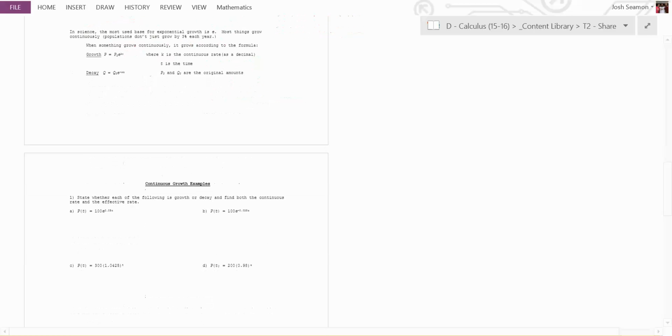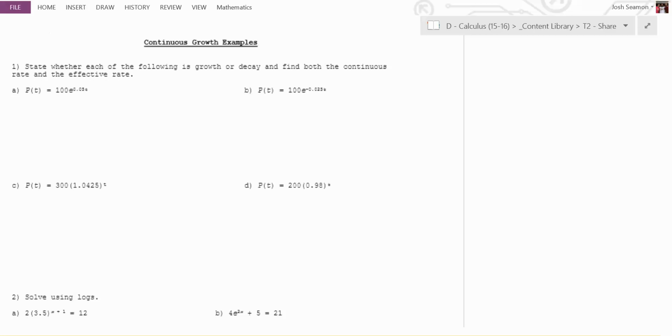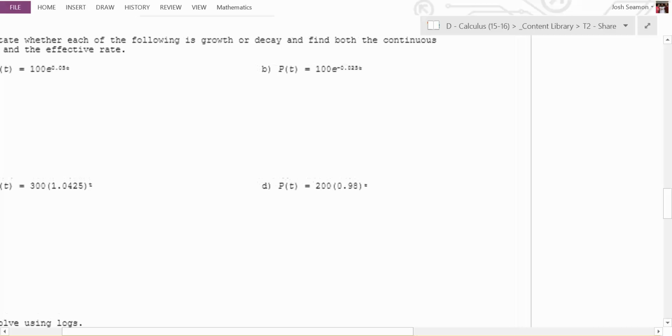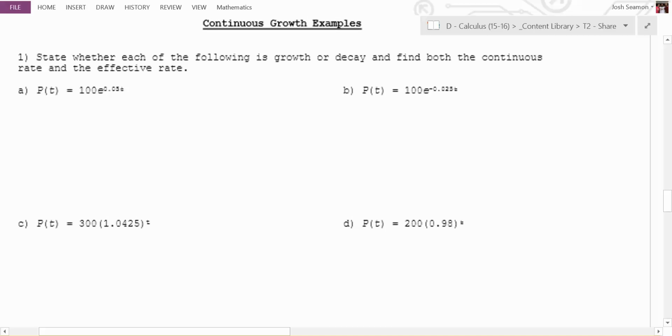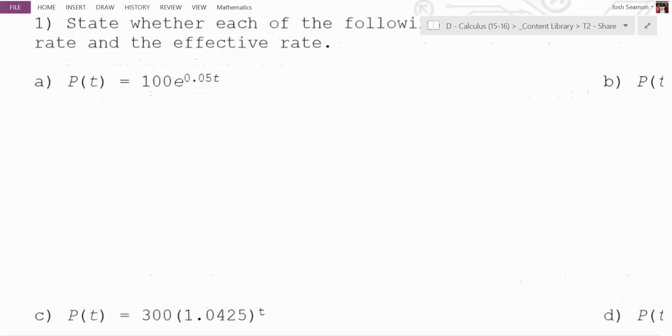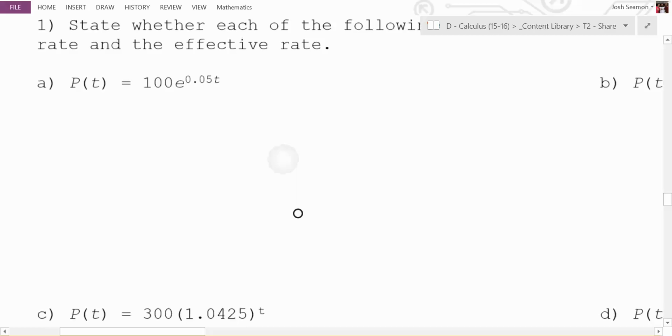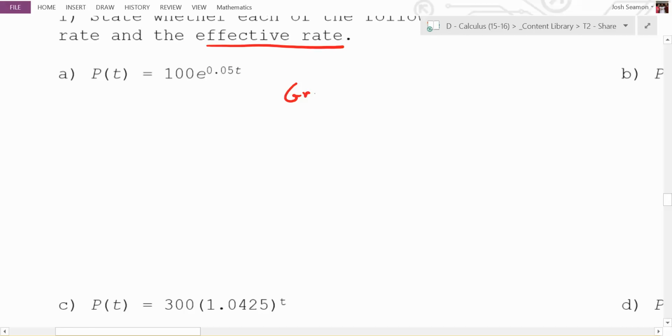So let's try a few of these. It says, state whether they are growth or decay and find both the continuous and state the effective rate. Okay, so let's just do one of these to set you up, because you don't know what effective rate is. I'll have to teach you what that is. That's totally fine. So let's talk about this. Yeah, so it's growth because 0.05 is greater than 0. Nice. It is growth.